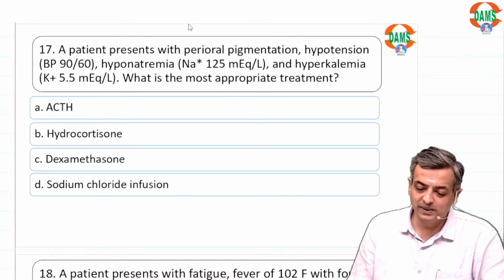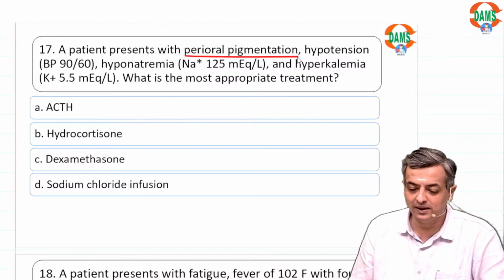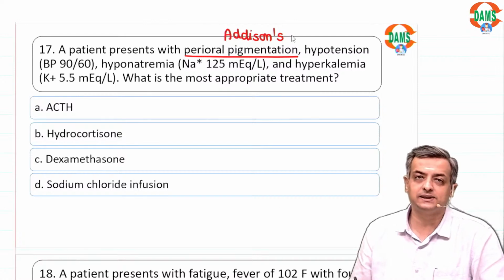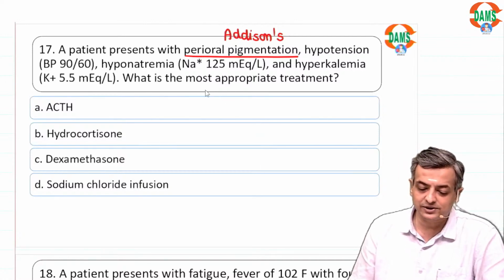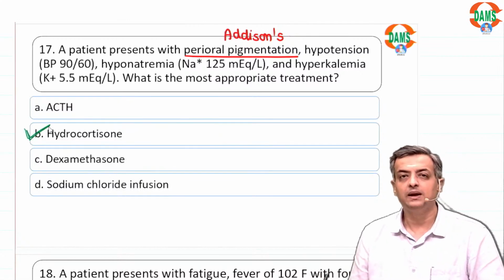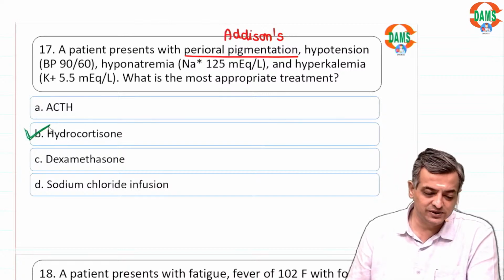A patient came with perioral pigmentation, hypotension, and hyponatremia. Again, this is Addison's. Probably in one paper they asked us the Addison's diagnosis. Here they asked us the treatment, which is to give hydrocortisone.